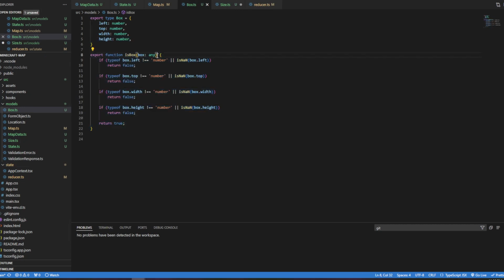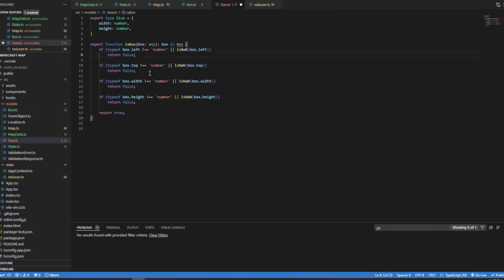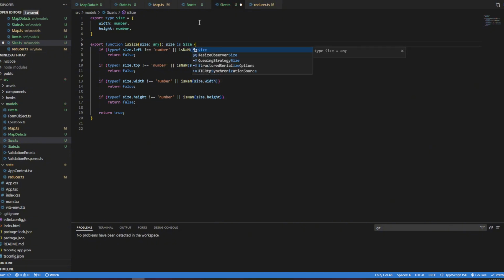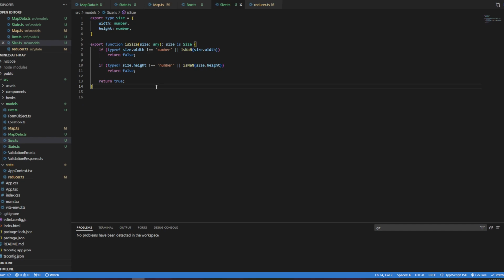Oh, right, I almost forgot the return value. You need the return value on this because that's what informs TypeScript. Without this return value, TypeScript would not be informed. So it would be box is Box. And I'm going to take this and just use this because it's going to be a subset of box with just a different name. And if you hit F2 in Code, you can actually rename a variable and it will rename it everywhere. And then we'll just take out, why is it not, oh, it's because it's any. We'll just take out top and left and just have width and height. And we're done with that.